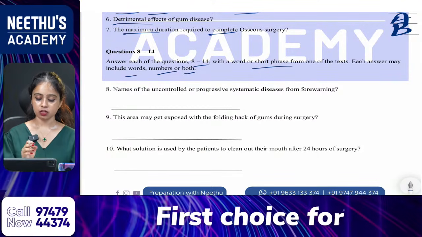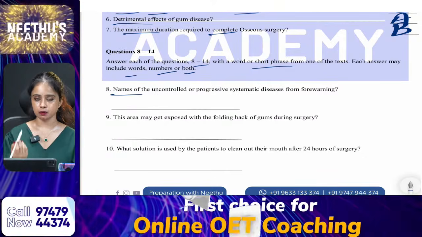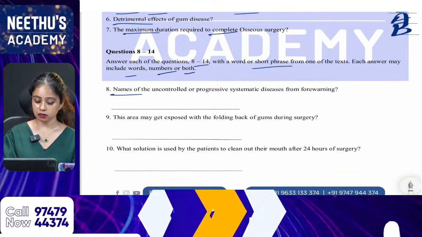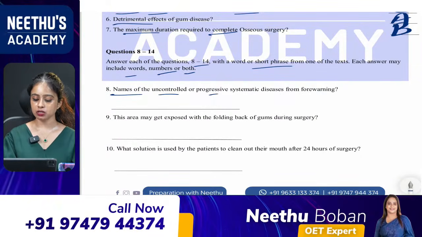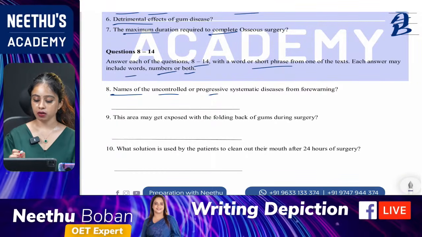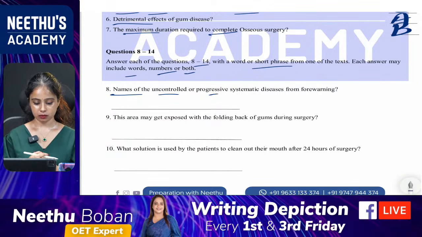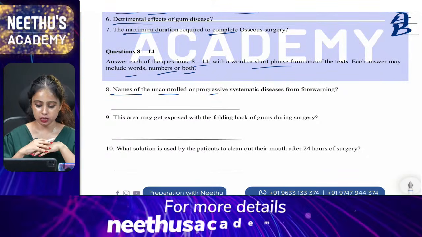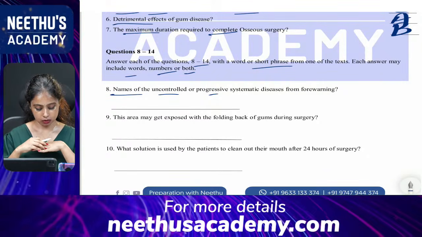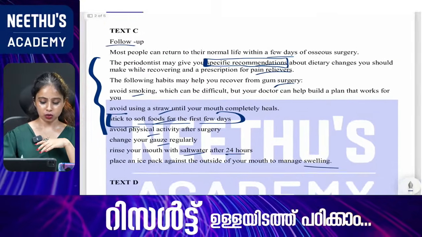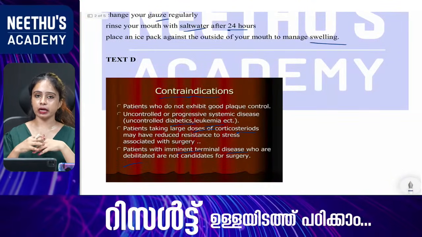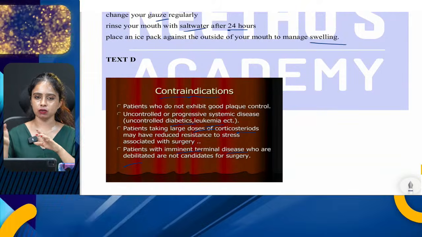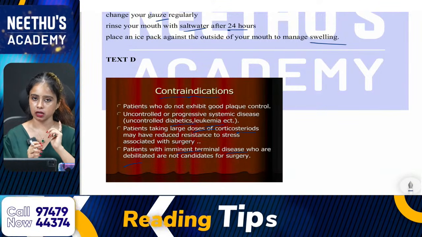Okay, no problem. So, the 8th question: we need names of the uncontrolled progressive systemic diseases from the forewarning. So what is the answer? Names of the uncontrolled or progressive systemic diseases. Forewarning is mentioned in association with contraindications.